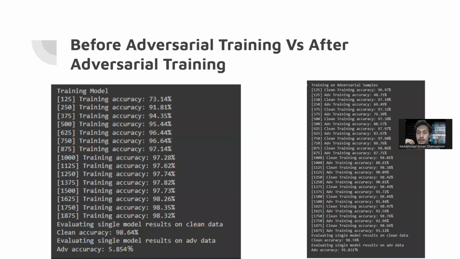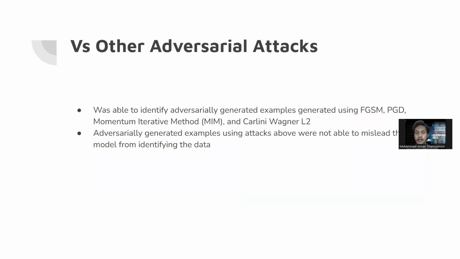Before the adversarial training, before the model was trained on adversarially generated examples, the model was able to identify 5.854%. After that, it is able to identify 91.831%. And this shows how the assertion made by the first paper is quite true, that we can train models to be adversarially resistant against adversarial attacks.